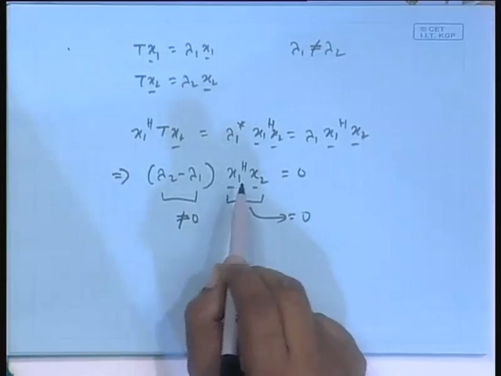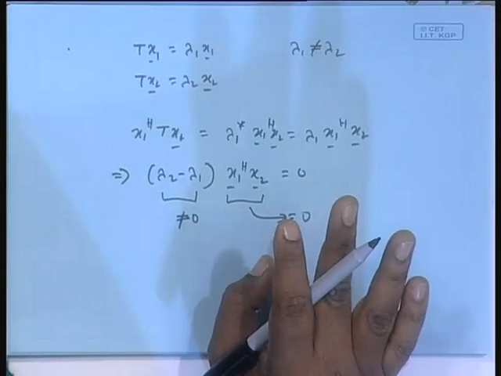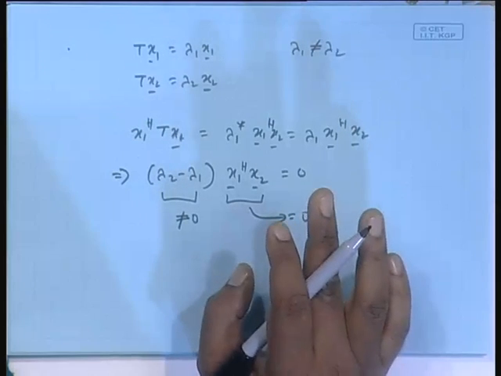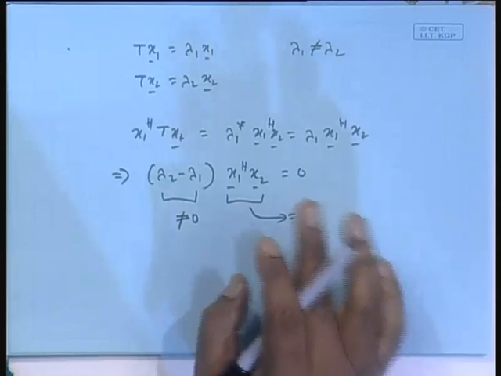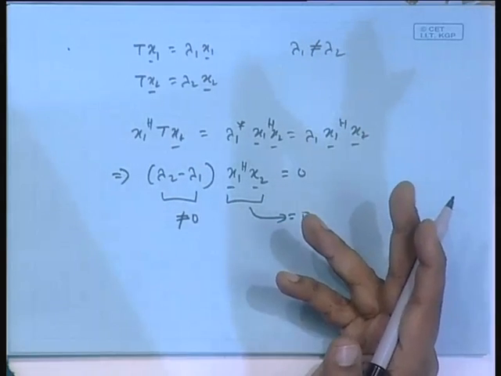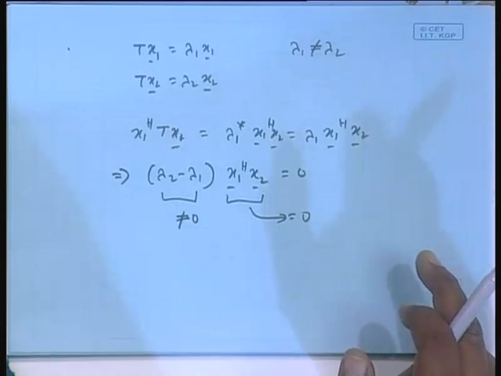So if this is 0, we say they are orthogonal. Two vectors x and y, in our definition, if they satisfy this: x Hermitian y is 0, that will mean y Hermitian x is also 0. Okay, you have to take the Hermitian of both sides there. Then x and y are called orthogonal.